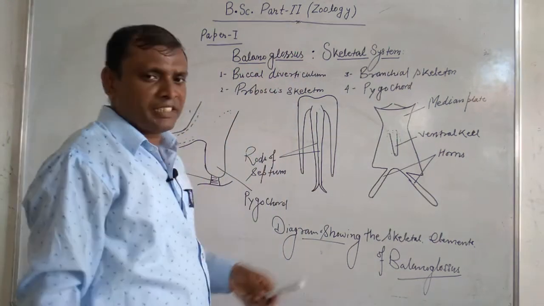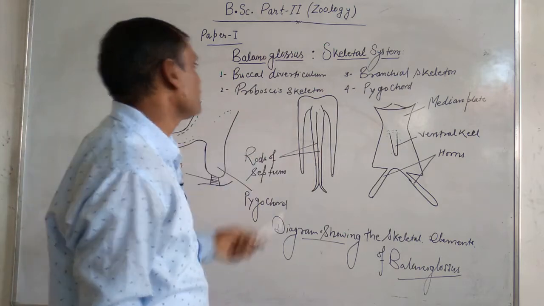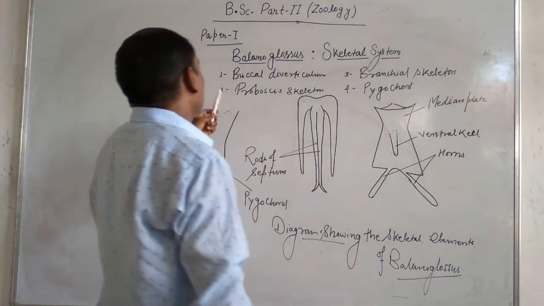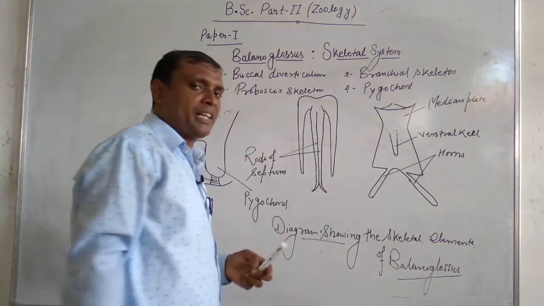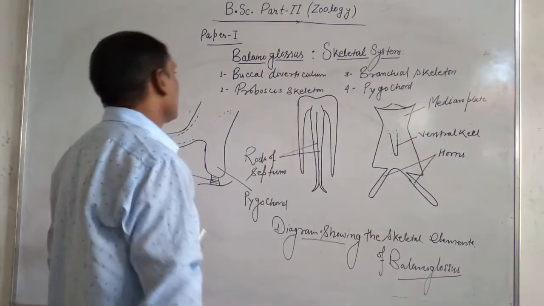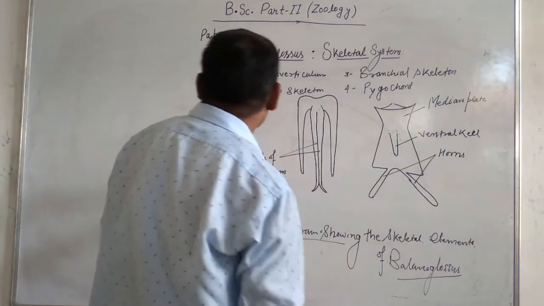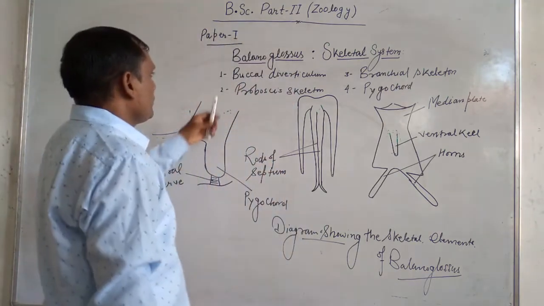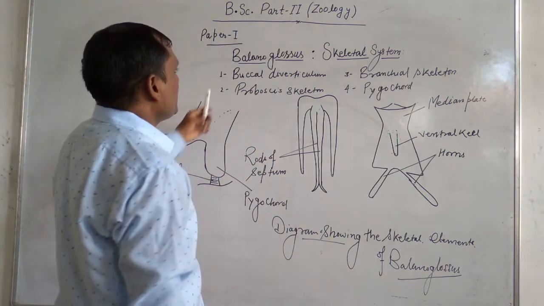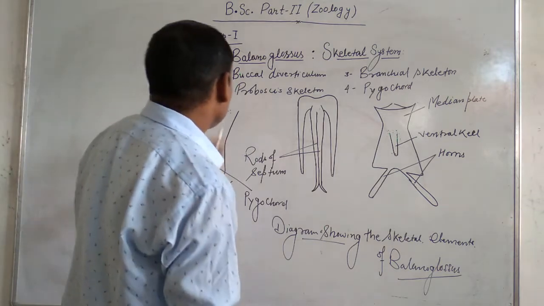Thus we see these important structures help the organism for movement and different actions. Now we see these structures sequentially.